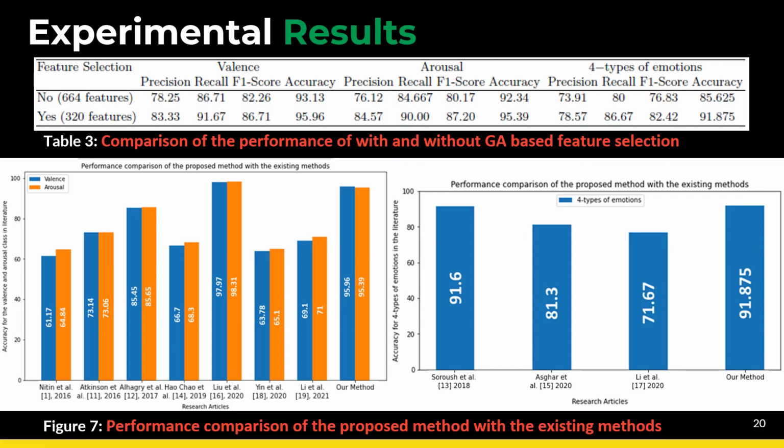But Liu et al., published in 2020, is getting an accuracy of 97.97, but they have used a CNN, which is computationally more expensive while training, but we have used an MLP with 2 hidden layers, which is computationally less expensive in terms of computational time. So we can say our model is good compared with respect to the computational time. And this is the flowchart based on valence and arousal, and this is the four-class classification accuracy which has been compared in the literature, and we are getting the best accuracy compared to the previous models in the literature.